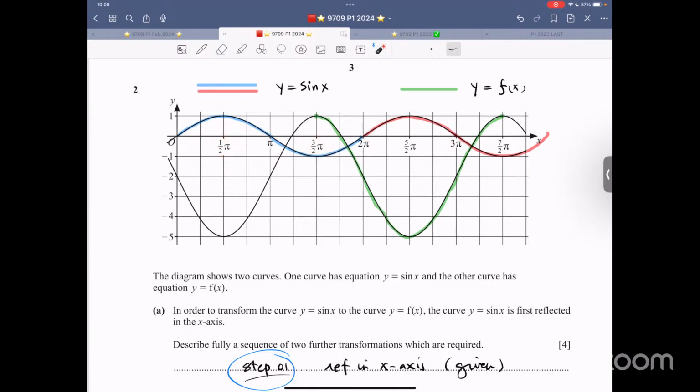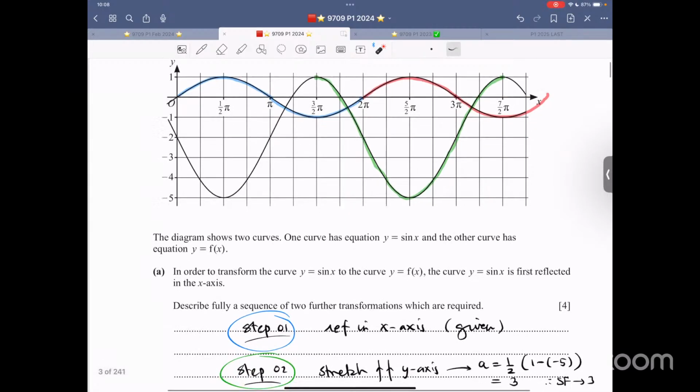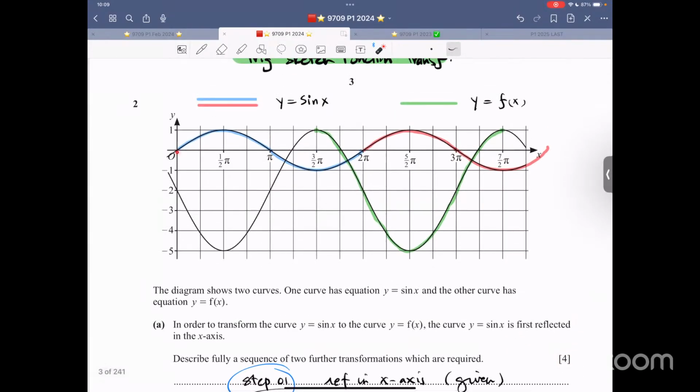Now the question says, in order to transform the curve, sine x is first reflected in the x-axis. Describe fully a sequence of 2 further transformations which are required. They have given us 4 marks, 2 marks for the first transformation, 2 marks for the other. So the first reflection goes like this. Just focus on this, 0 till -1.